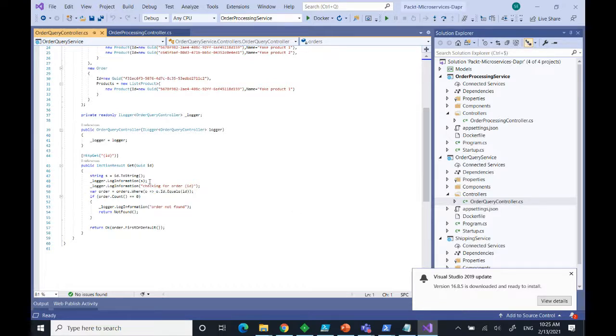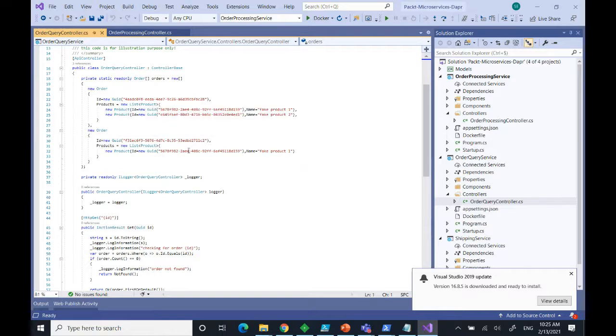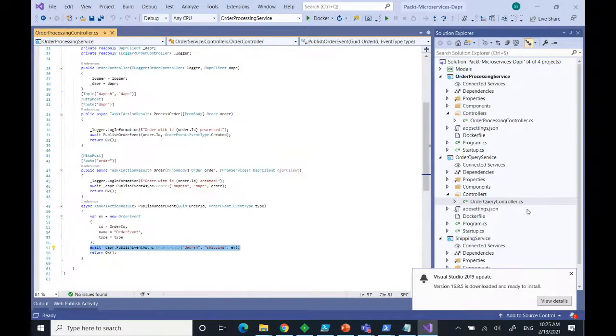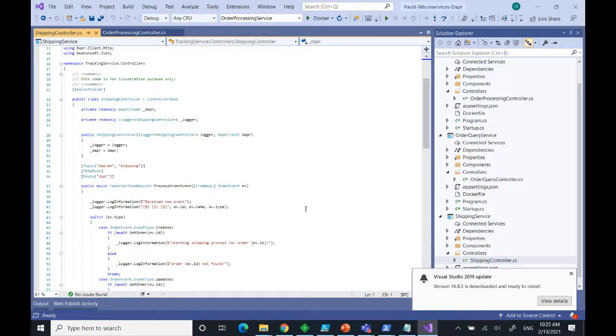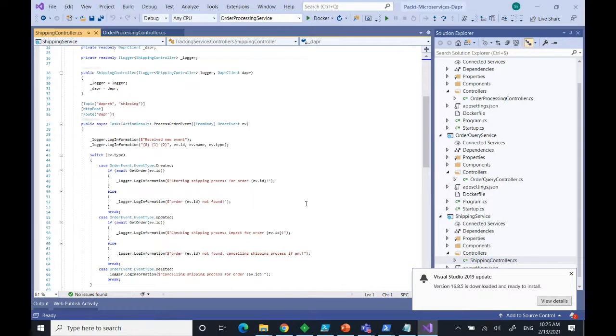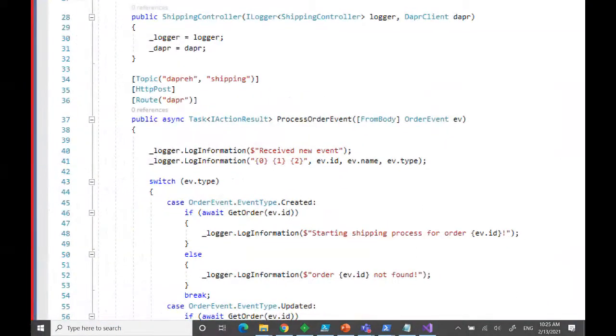And I'm just, let's say, checking in my list of orders if the order exists or not. So again, that's just for demo purpose, so nothing specific to Dapr in this case. So the other Dapr part, let's say, is in the shipping service. If I look here, shipping controller, this guy also has a route, or is also listening to the Dapr Event Hub in this case, right?